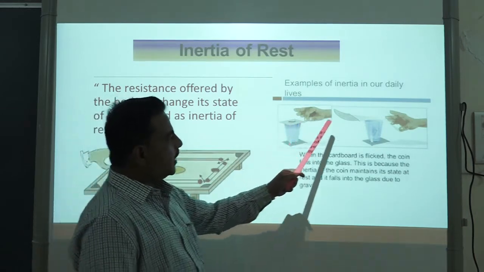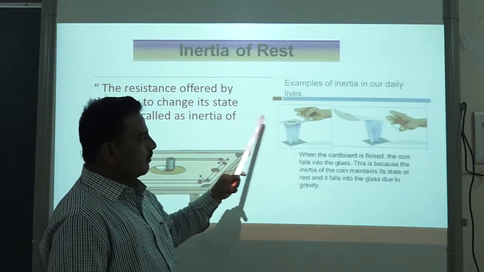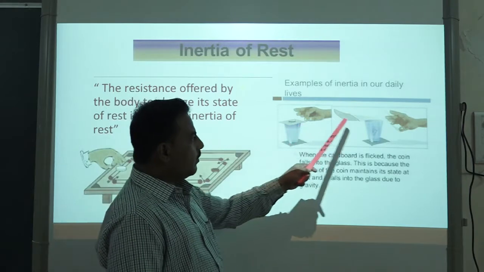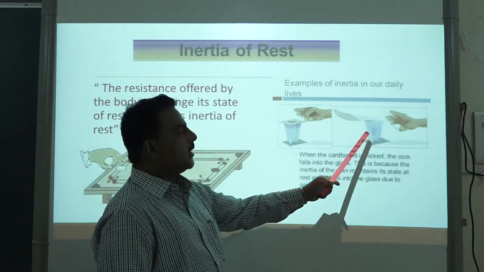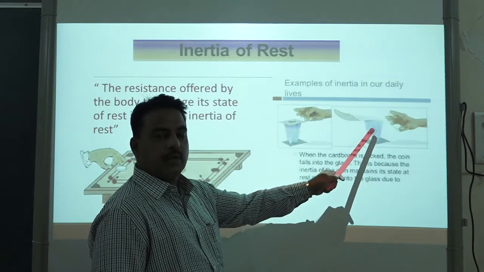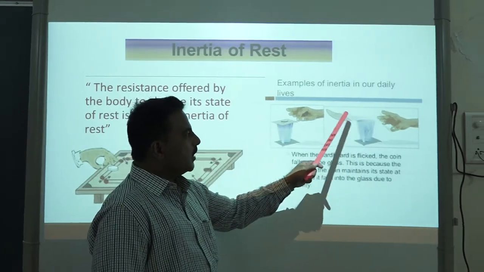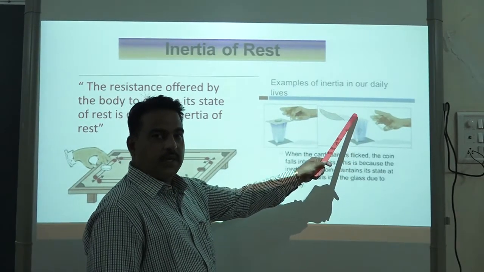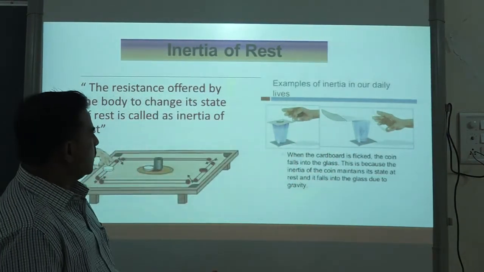The moment you hit that card, what will happen? The card will fly away, but the coin placed on that card will not move, and the coin will try to be at its state of rest. Since it is following its tendency, the coin will try to stay at rest. Since the card is flying away but the coin keeps its tendency to be at rest, the coin will drop into the glass.